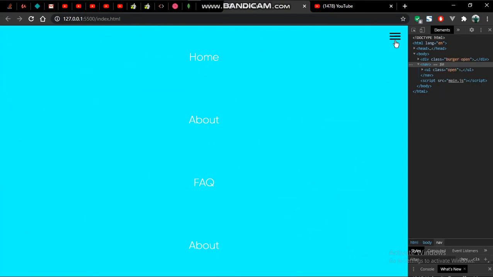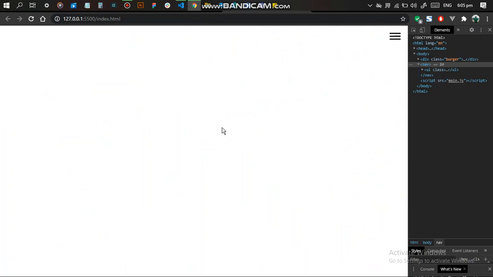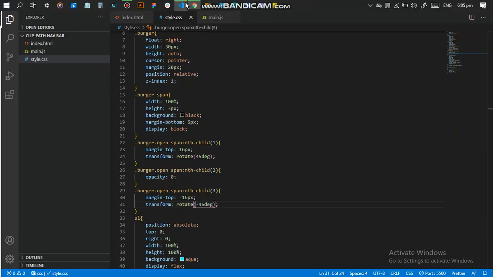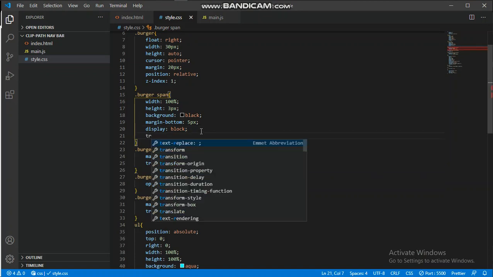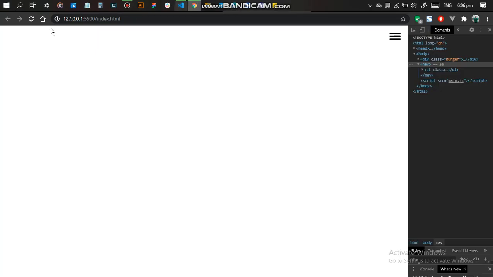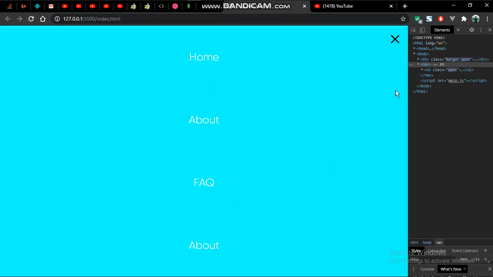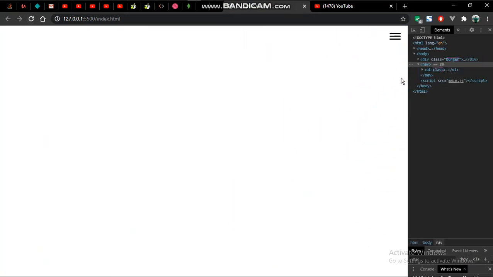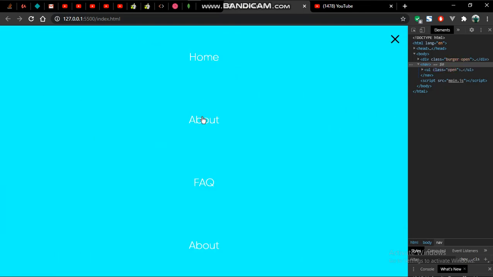So we don't want it to just jump into the X like that. We want it to be smooth again. Simple. We'll just give it a transition. So we'll come to the span where we specify the width and all of that of the span. We'll just give it a transition property, set it to all, and say 0.7 seconds. Right. So we save that. Refresh. Click on it. You see that it just animates smoothly into an X. Then everything works. Our nav links are clickable.